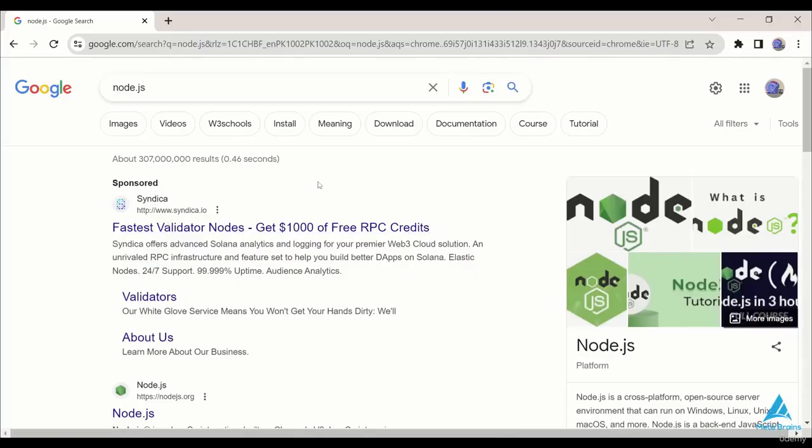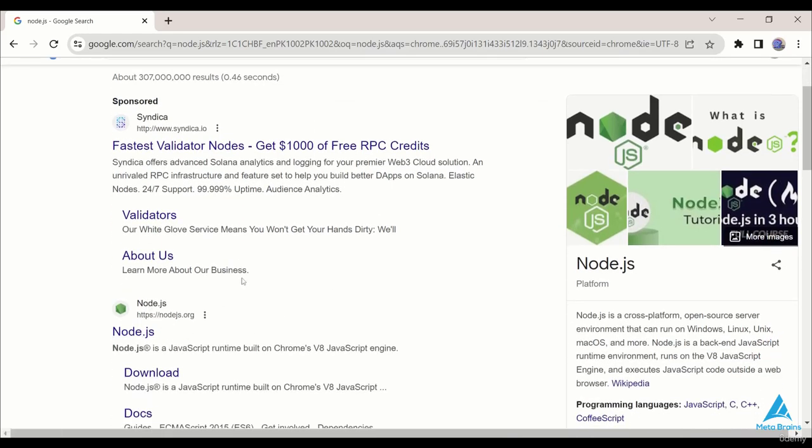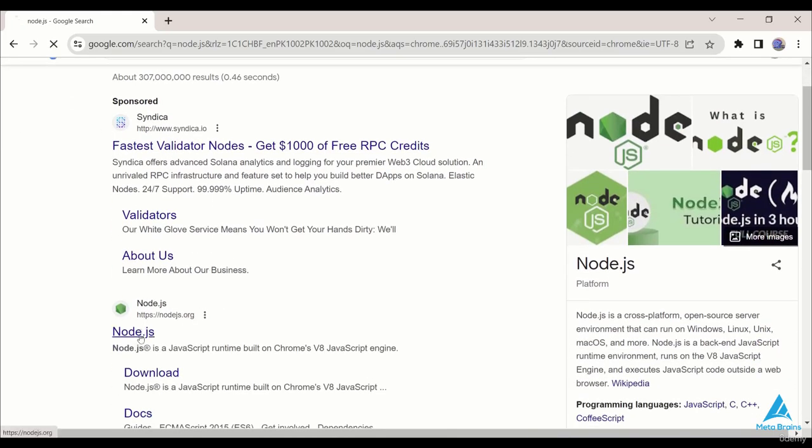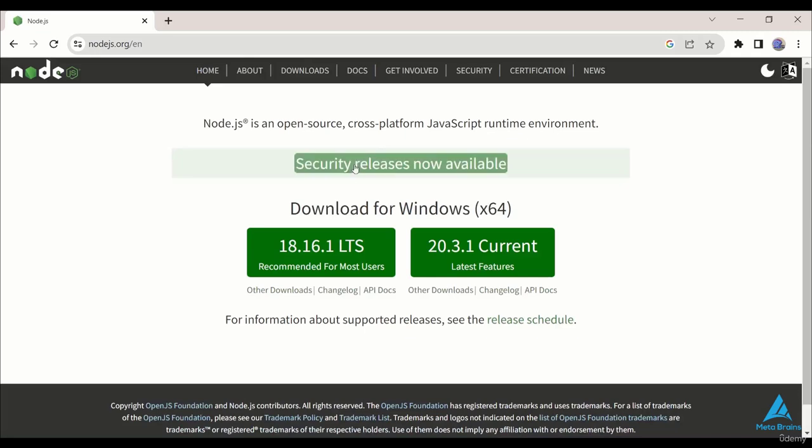Alright, so to use any JavaScript or TypeScript framework, we have to have two things: Node.js and NPM. When you install Node.js, NPM is also installed automatically. NPM stands for Node Package Manager, and it serves as a package manager that efficiently manages all our packages. NPM is crucial because it manages all the libraries. Without Node.js, you won't be able to install any of the frameworks because Node.js provides a friendly environment.